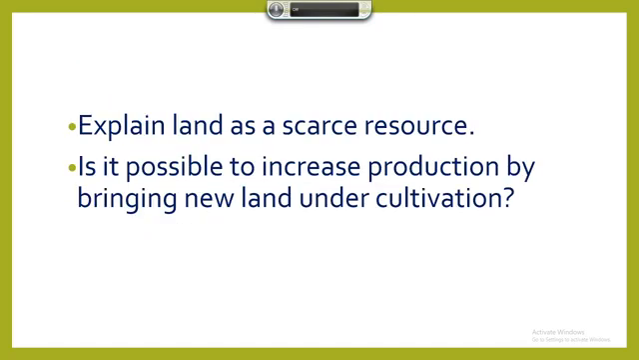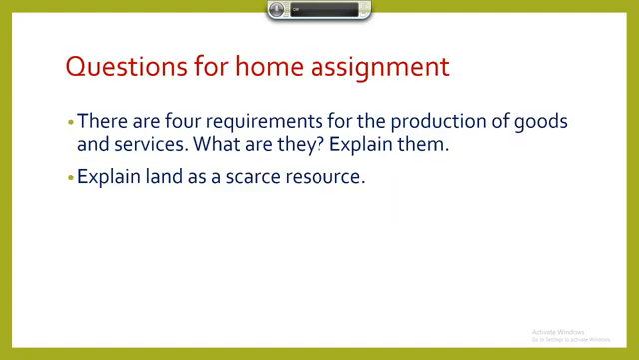So students, we have come to the end of today's class. These are the 2 questions for home assignment. First: there are 4 requirements for the production of goods and services. What are they? You need to name them: land, labor, human capital and physical capital. Explain them. You need to explain it properly. If you don't explain properly, you need to rewrite the home assignment. So at first only, write the home assignment nicely.